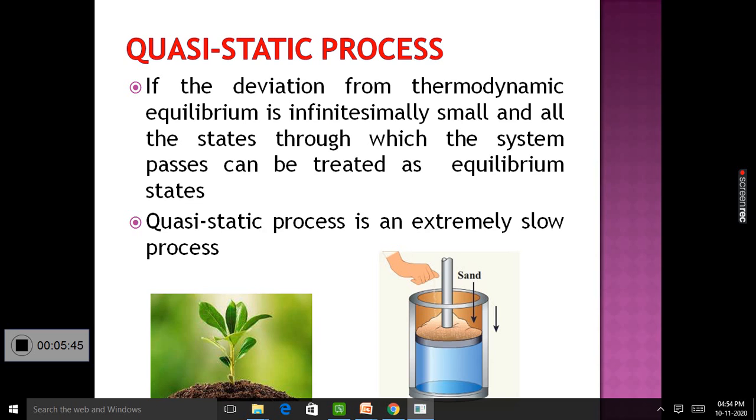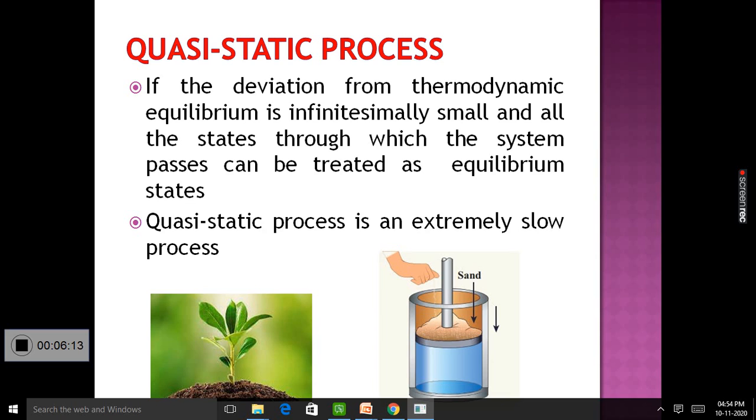So it appears to be static, but it is not static. Therefore the name quasi-static process. If the deviation from thermodynamic equilibrium is infinitesimally small, and all the states through which the system passes can be treated as equilibrium states, then the process is known as quasi-static process. It is an extremely slow process.